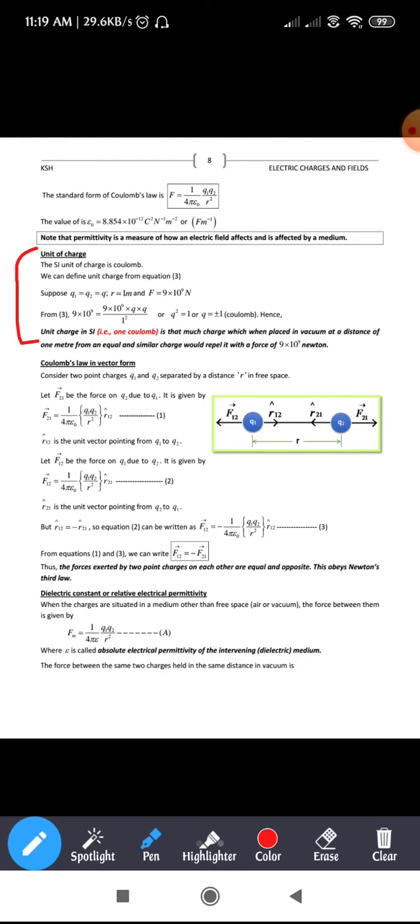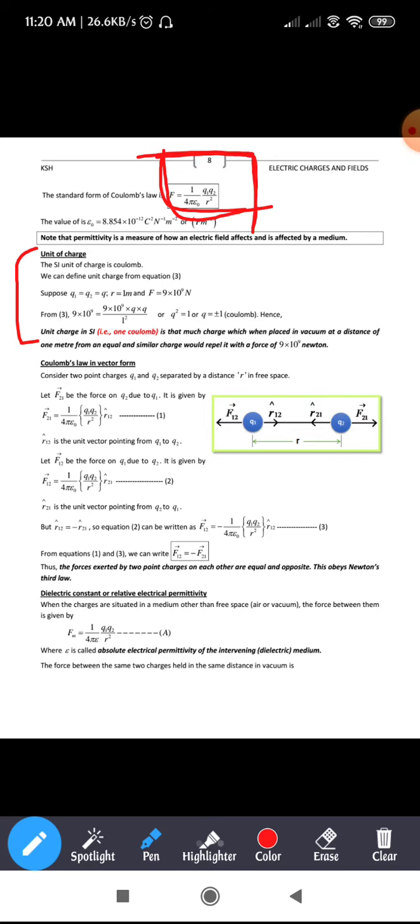Let us take q1 and q2 equal to q, that means q1 and q2 are the same. Let us say that r is equal to 1 meter and F is equal to 9 into 10 power 9 Newton. If that is the case, you substitute into equation 3, or else you can substitute here itself, in the equation which I have highlighted.